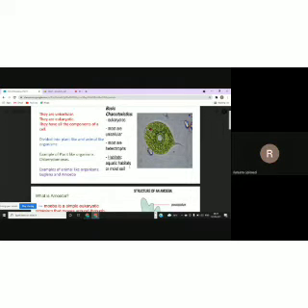Now, aquatic habitats or moist soil. Habitats means where they live. Where do these organisms live? They live mostly in aquatic habitats. Aquatic habitats means water habitats. Aquatic refers to water, so please write in your notebook, aquatic means water. And if they live in soil, then they cannot live in dry soil. They have to live in moist soil.